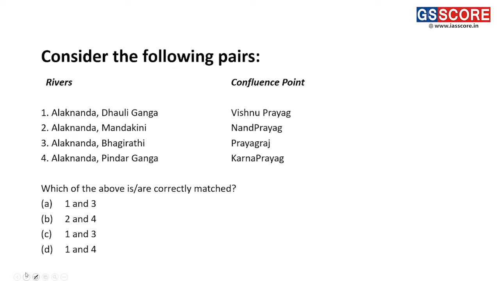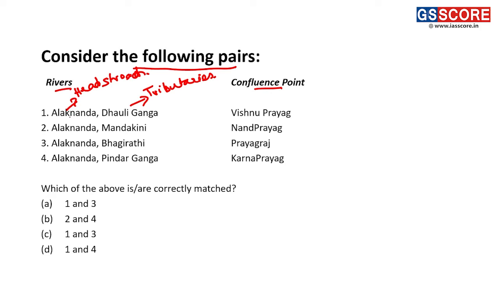Moving towards the next question, consider the following statements regarding the rivers present in Uttarakhand. Basically, these are the different confluence points and the rivers which are confluencing into the Alaknanda, the headstream river. Here we can see Alaknanda is a headstream and these are the tributaries.